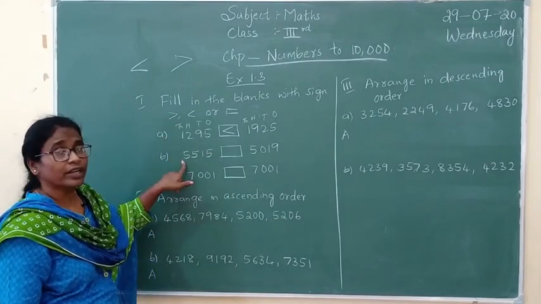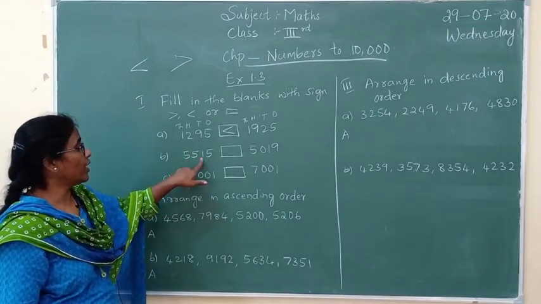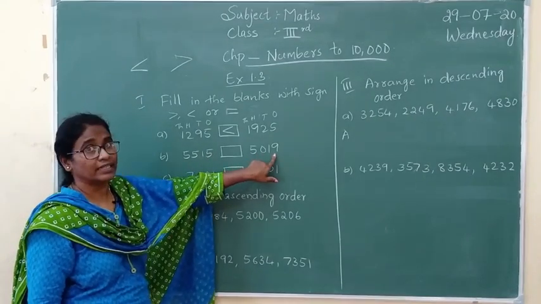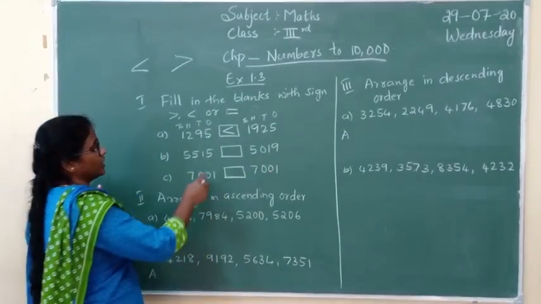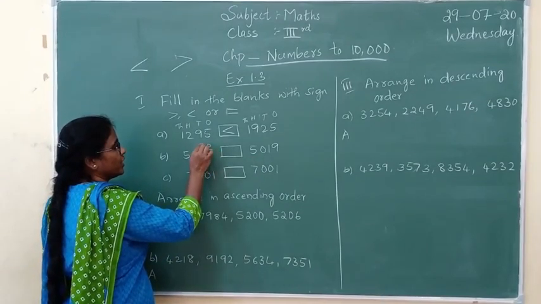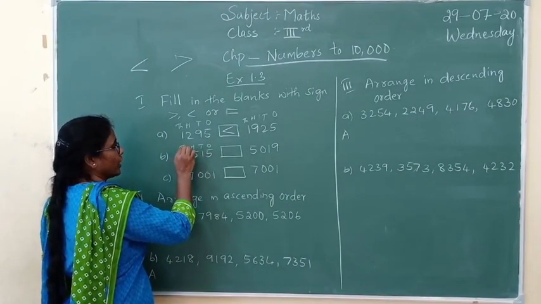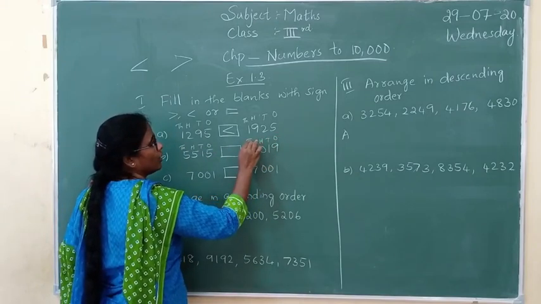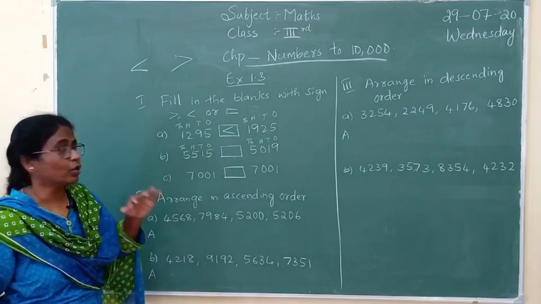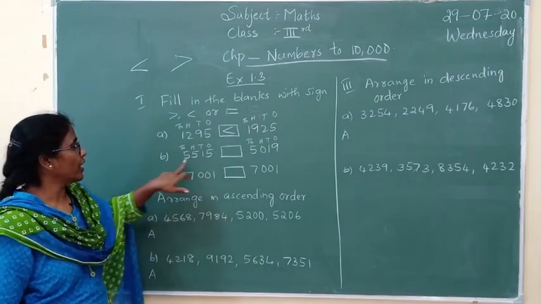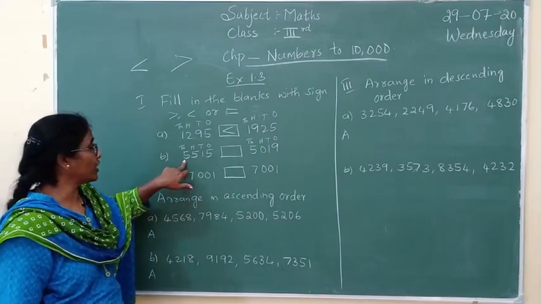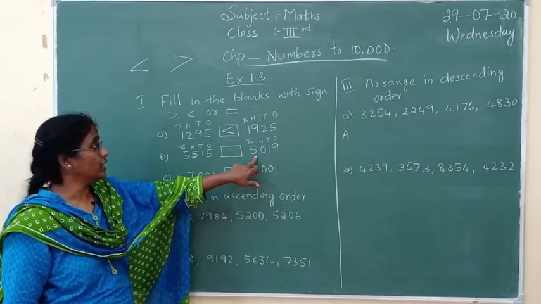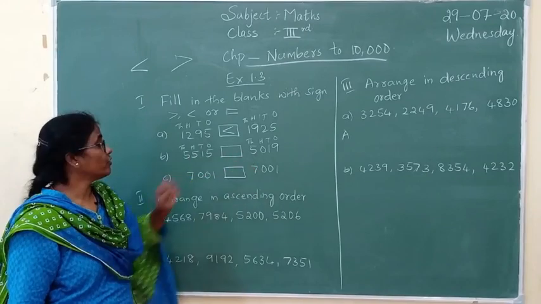Okay. Now come to the next example: 5515, the first number, and the second one is 5019, isn't it? Again you are going to write the place value. Don't forget to write the place value, children. I am telling you often so that you can remember. Now here in the thousands place we have 5000, and here also we have 5000, isn't it? Yes. Both places have 5000.